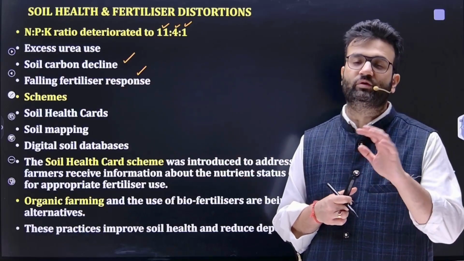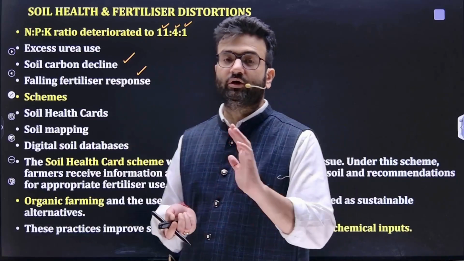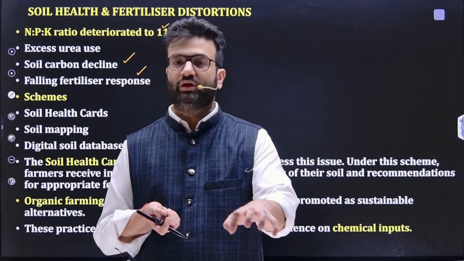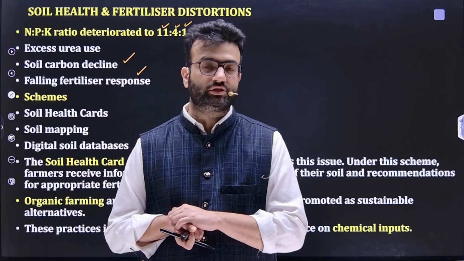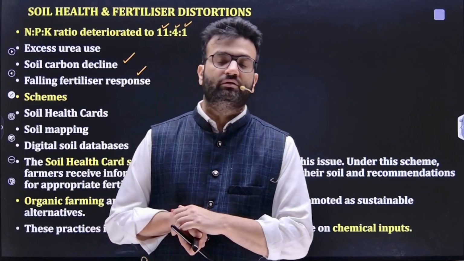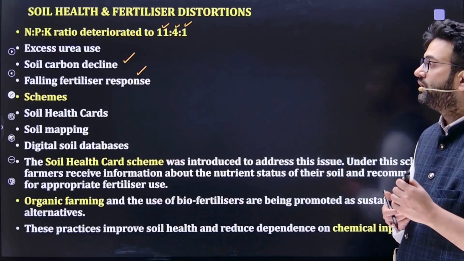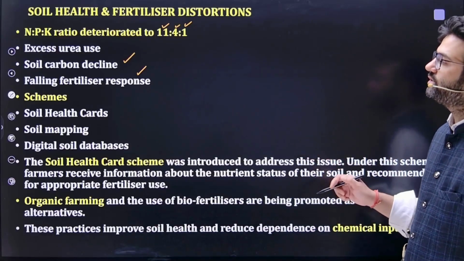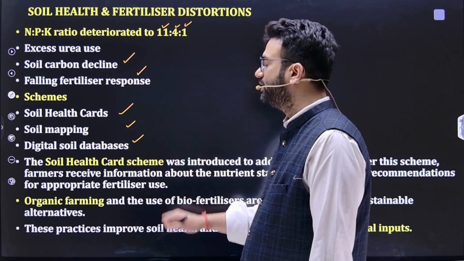Otherwise, that urea can be used for manufacturing of plastic, for animal fodder as well. Then urea gold, that is coating of urea with sulfur, which further reduces the dissolution process of nitrogen, and it also fulfills the sulfur requirement, which is currently very low in our Indian soil. So scheme through soil health card, proper testing of soil mapping, digital soil database.